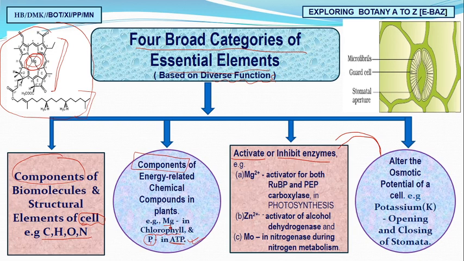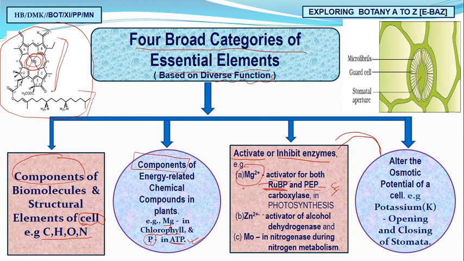See the three examples we have taken. First, Mg++, magnesium. It is an activator for both RuBP, ribulose bisphosphate carboxylase, and PEP, phosphoenolpyruvate carboxylase. Both are CO2 acceptors. First in C3 plants, and second in C4 plants.